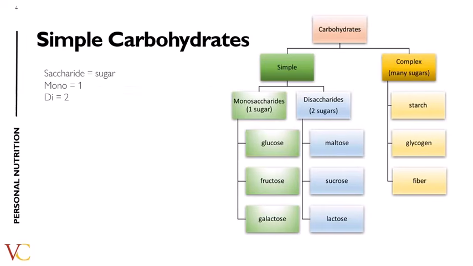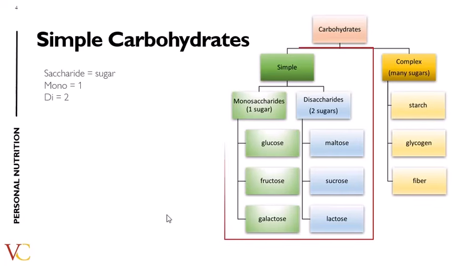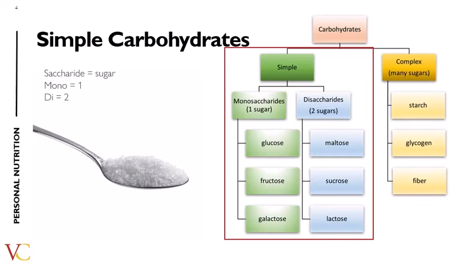One way we like to look at carbohydrates is whether they are simple or complex. The simple carbohydrates are the monosaccharides and disaccharides. The word saccharide means sugar. Mono means one and di means two. So a monosaccharide has one sugar and a disaccharide has two sugars. When we say the word sugar in nutrition, we are referring to the simple carbohydrates. If we are talking about the white table sugar that everyone loves to consume, that is only one type of sugar. This type of table sugar is actually sucrose.